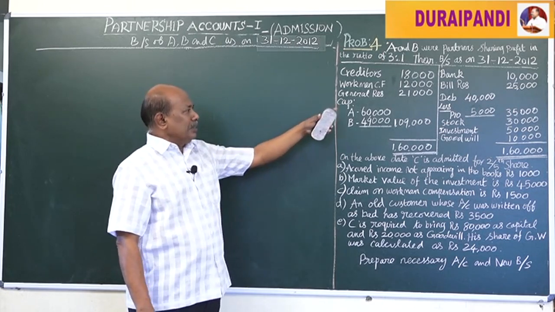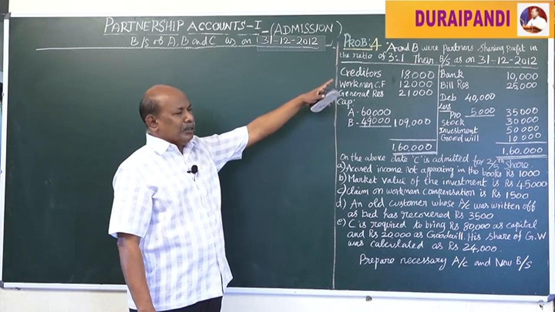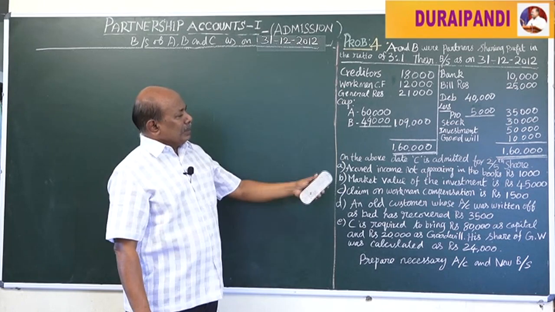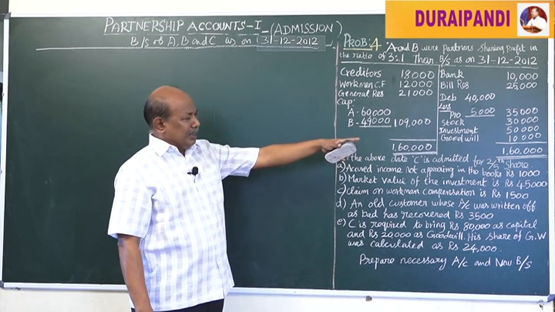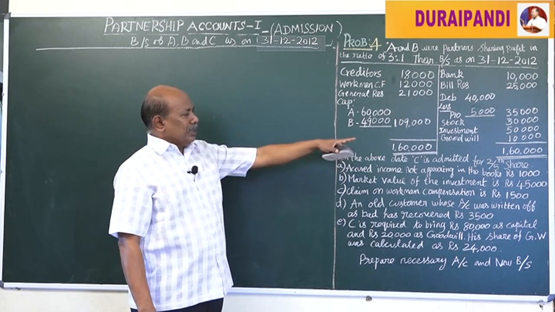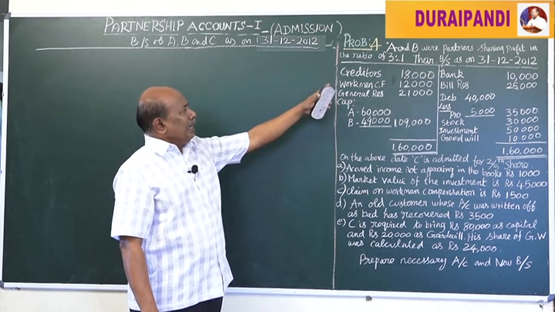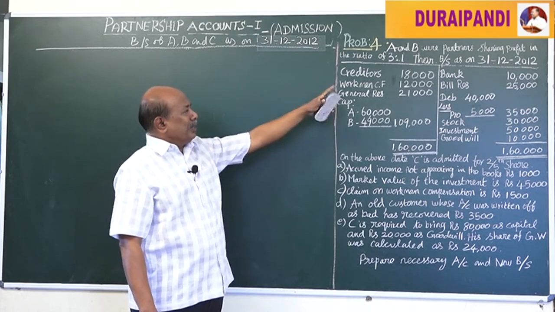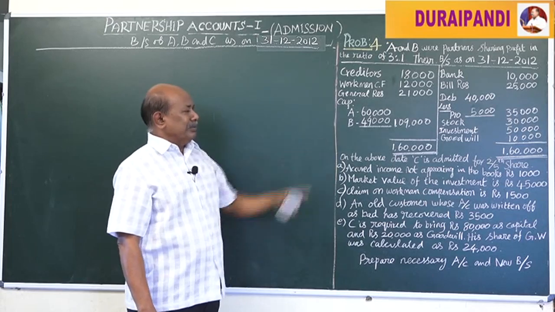Like that, general reserve 21,000 is a past accumulation. That is, it is shared by A and B in their old profit sharing ratio 3:1. Here, other things: goodwill. Goodwill appears in the balance sheet, that is 10,000. This 10,000 of goodwill is first written off from the books by A and B. That means the amount of goodwill is debited to the old partners' capital accounts in their old profit sharing ratio 3:1.